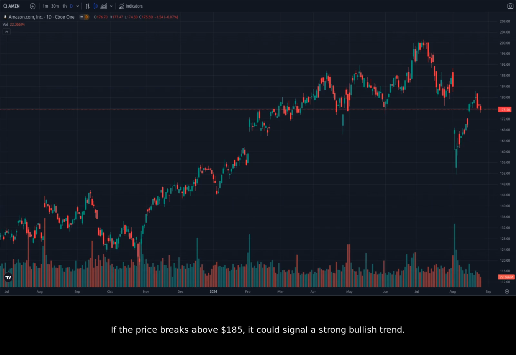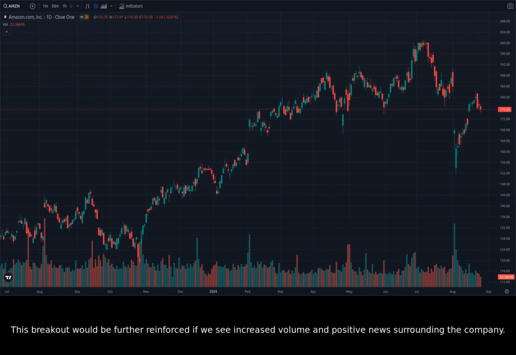If the price breaks above $185, it could signal a strong bullish trend. This breakout would be further reinforced if we see increased volume and positive news surrounding the company. On the other hand, if the price breaks below $170, it could indicate a continuation of the bearish trend. This breakdown would be reinforced by negative news surrounding the company and a decrease in trading volume.